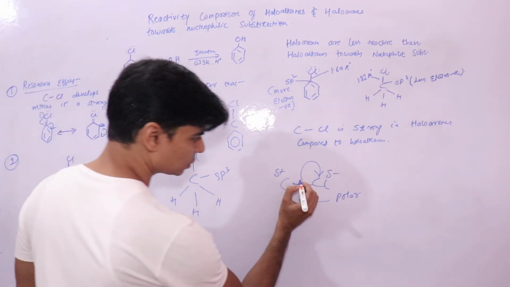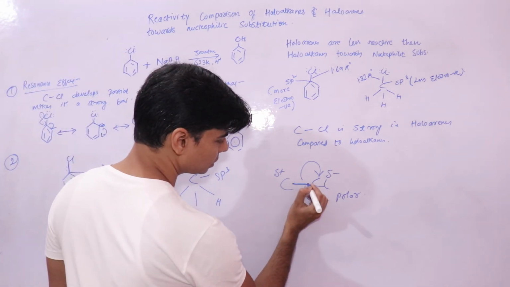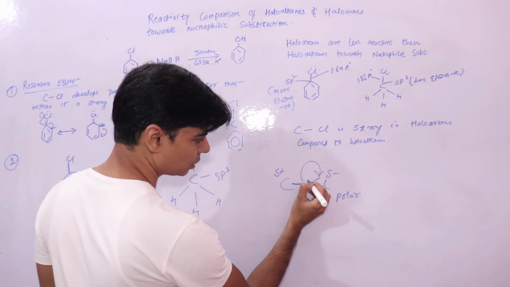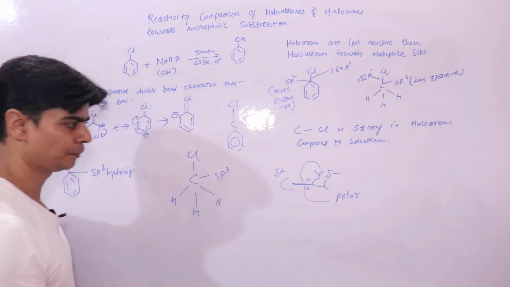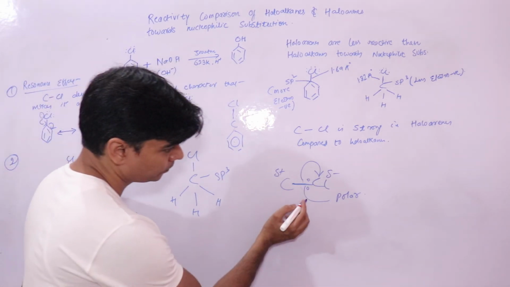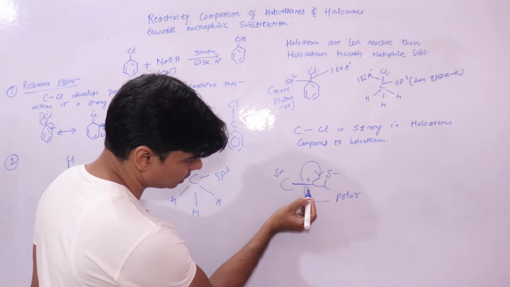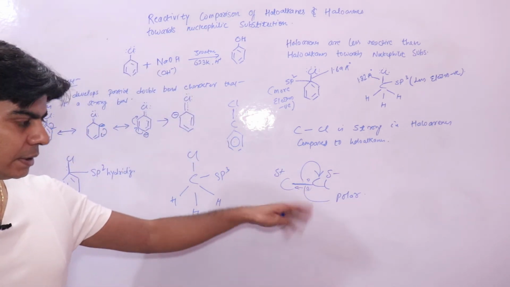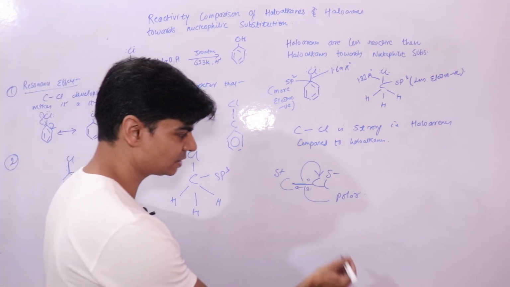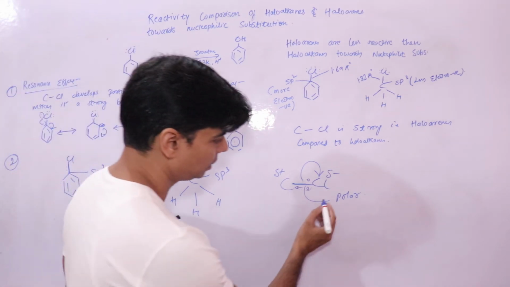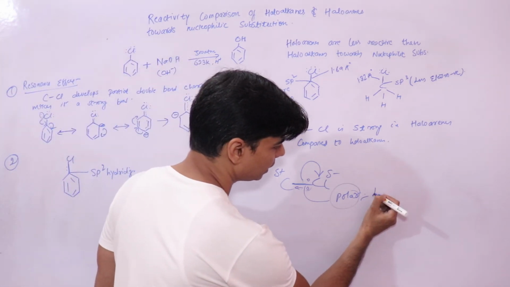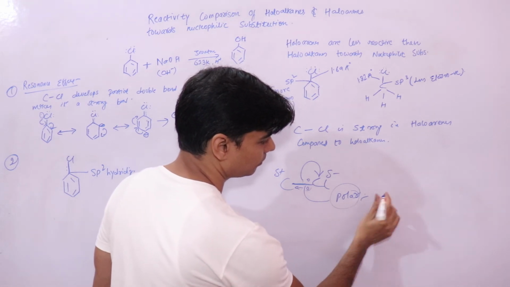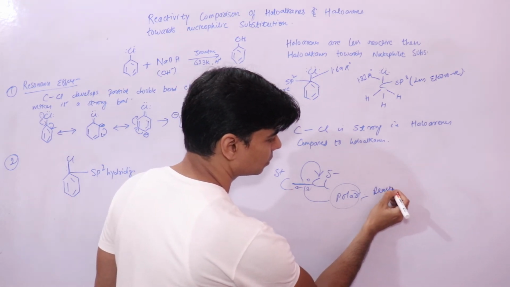Now this bond has become polar because this electron bond pair, the shared pair, has moved more towards chlorine. Anything that will attract this shared pair towards the carbon atom will decrease the polarity, right? Less polarity means less reactivity. Since this bond is polar, that is why these halides are reactive.